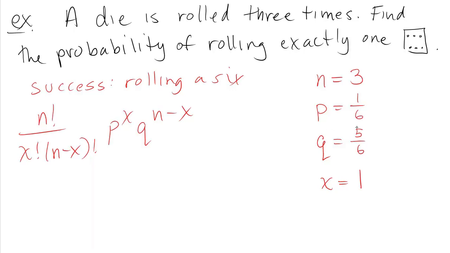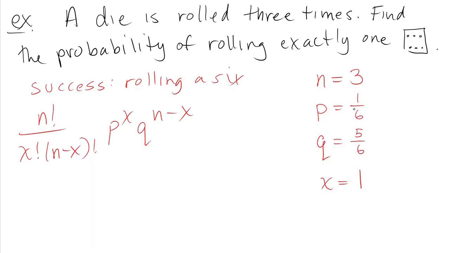With the exception of coming up with Q, this is the skill that we need to have when we're using the calculator function that we're going to learn. So let's go through this one more time. N is the number of trials, and we're going to roll this die 3 times. That's the repeated trials part of this experiment. So N is 3. We've declared that a success is rolling a 6, because that's one of the 2 categories of outcome that we're interested in.